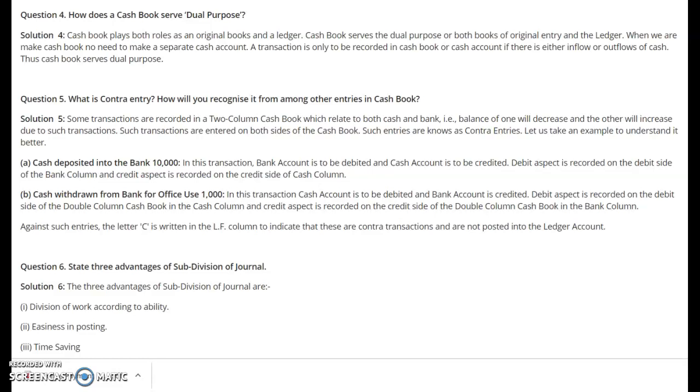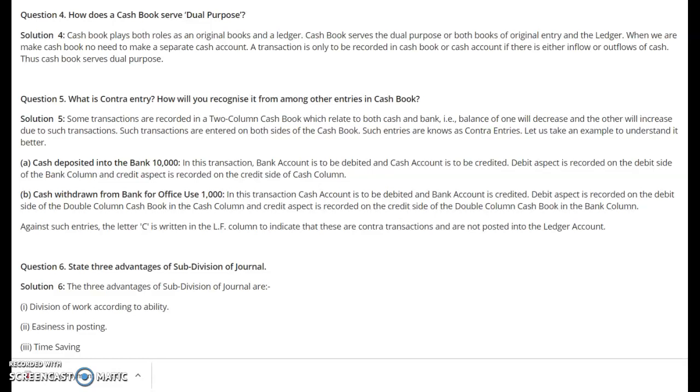Now how does a cash book serve dual purpose? Dual purpose here means that the cash book acts as a part of the original books and also as a ledger. When we make a cash book, there is no need to make a separate cash account. As you know, the account is prepared under the ledger, and simultaneously a cash book serves both the purposes.